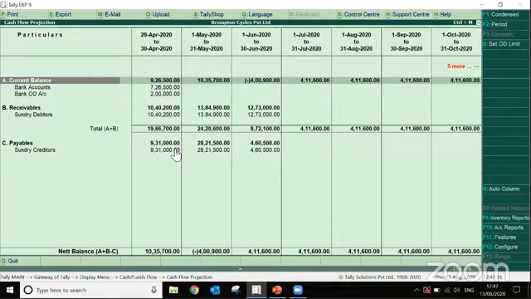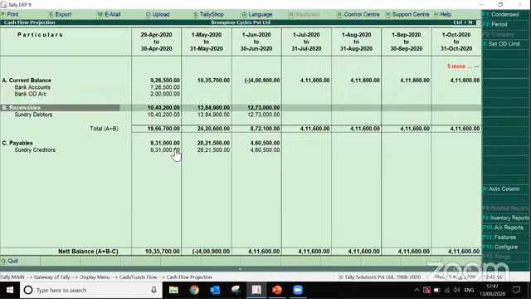Now this report shows me that in the month of April, my receivables are 10,40,200 and my payables are 9,31,000. In business it is generally said that business is done on others' money. We don't like to spend our own money. So in that case, we can clearly see my receivables are enough to pay my payables in the month of April: 10,40,200 is my receivables and 9,31,000 is my payable.